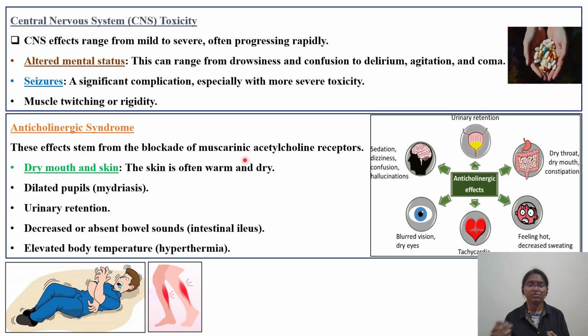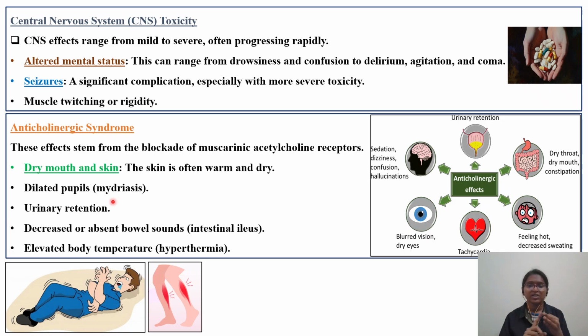So we'll try to read once again. This anticholinergic syndrome's effects stem from blockade of muscarinic acetylcholine receptors. So we have dry mouth and skin. The skin is often warm and dry. Then we have dilated pupils. In the first slide, you have seen the comparison between constricted pupils as well as dilated pupils. That is another way, it is called mydriasis.